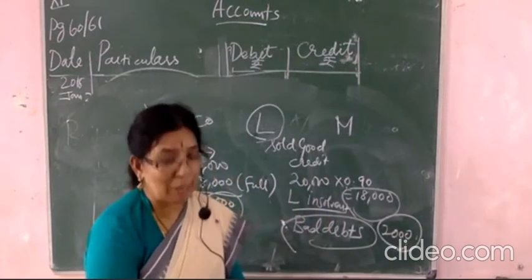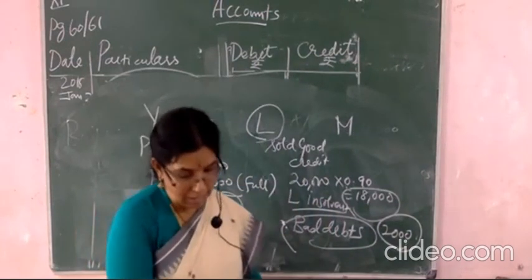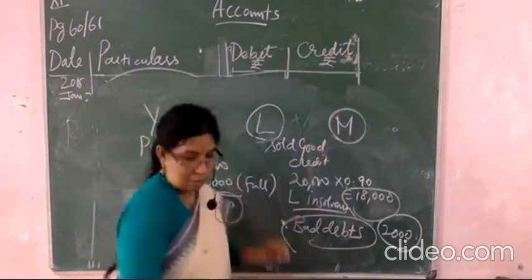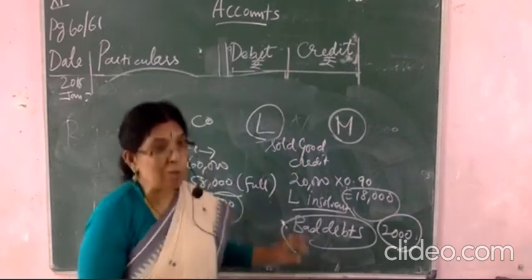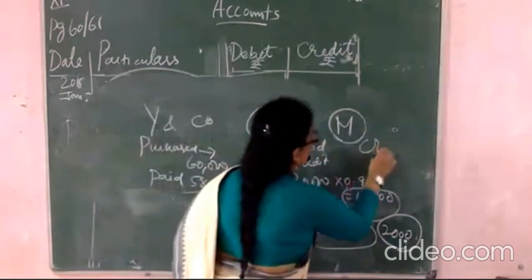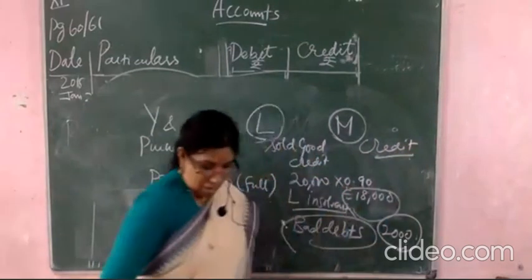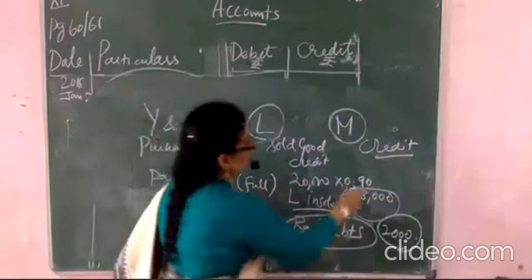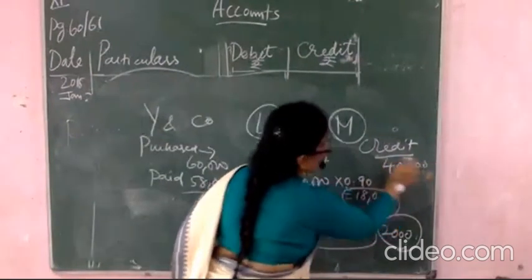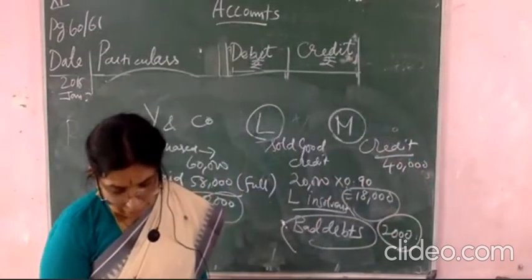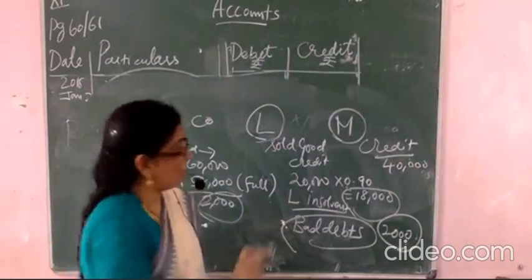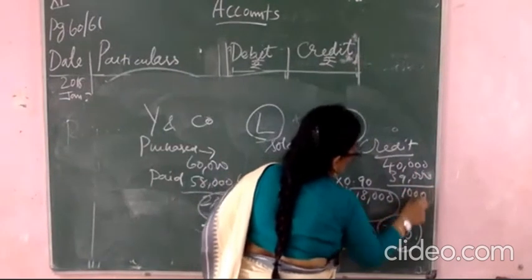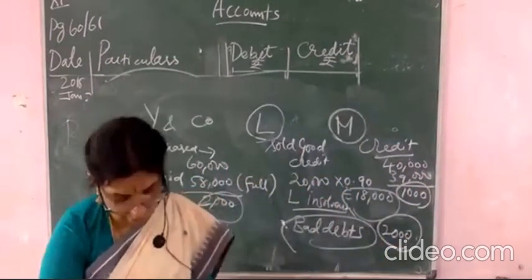Understood now? Now first one you know is purchase and then sales. Two things are over. Now what about M? You see that goods were sold to M, and this is also on credit basis. After that, how much did you receive? You received a check of 40,000. The total amount is 40,000. How much did you receive? Only a check from M in full settlement, only 39,000. Okay, so 39,000 full settlement means here 1,000 rupees is discount they have given.